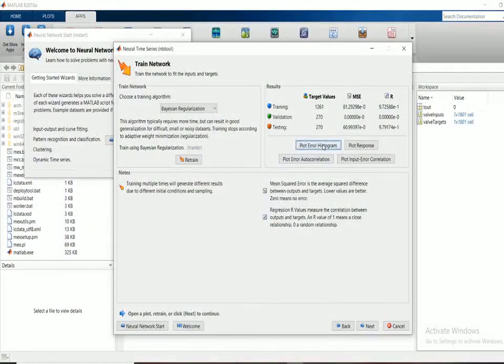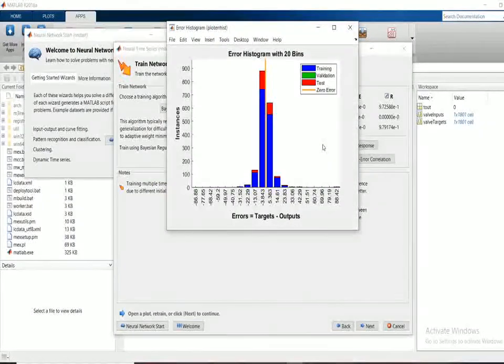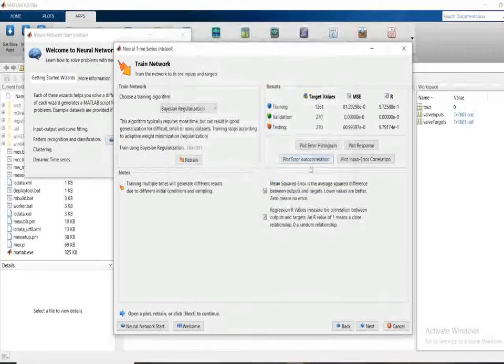There is a plot error histogram. On this we will get what is the error in your input and output. This zero error means at minus 3.48 the error has occurred. It is to be reduced till now. If you give again the retrain, your error will be less. And move to the next by clicking next.